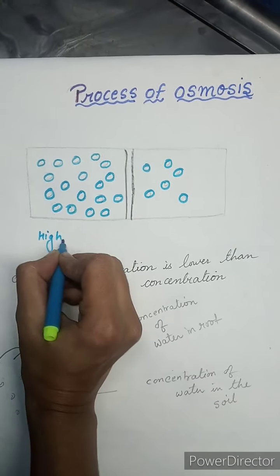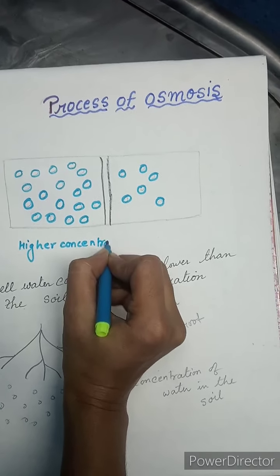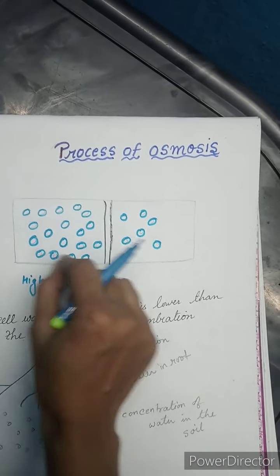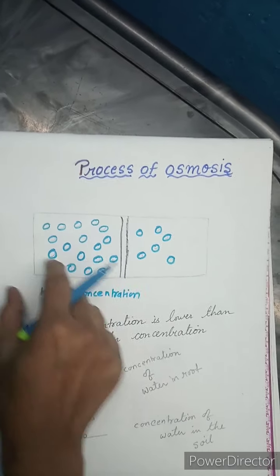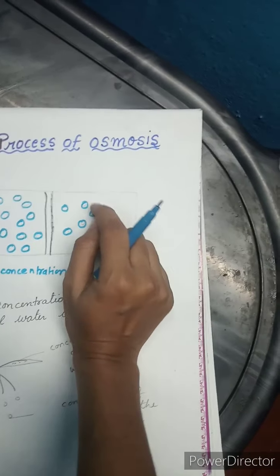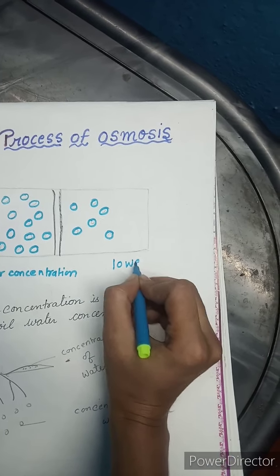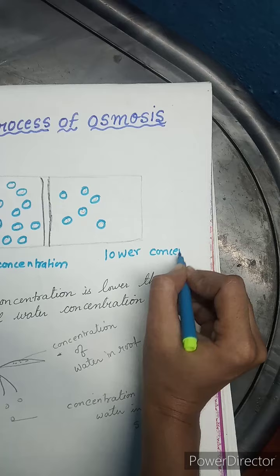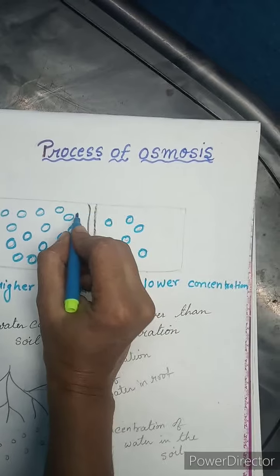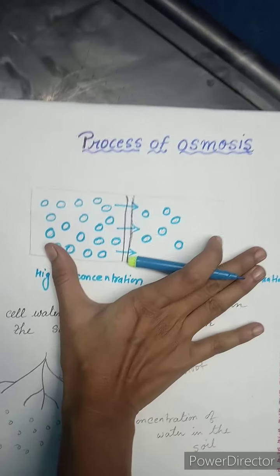So this is the higher concentration. Why are we calling it higher concentration? Because there are more molecules present on this side. So movement of water is from higher concentration to lower concentration. Here a smaller amount of molecules can be seen, so this side is called lower concentration. Okay, so movement of water molecules from higher concentration to lower concentration is called osmosis.